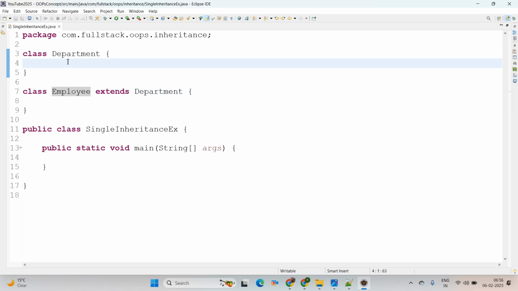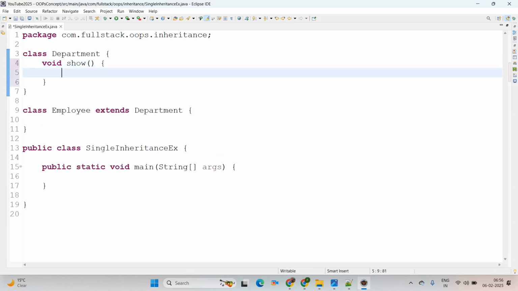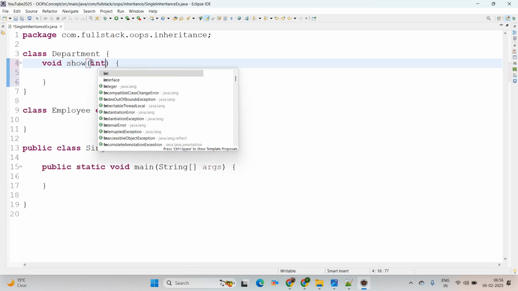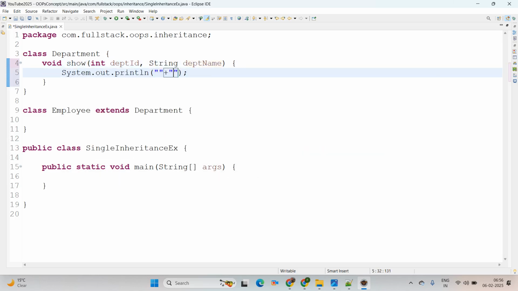Then I am going to create a method here. I am giving void show, and in that show method I am adding an integer department id and a string department name. If you want to add more fields, you can go ahead with a date, department launch date, and a string, department description. Such a number of fields you can add here. Now I am adding a print statement. This will be department name and this will be department id. To print it, I am adding department id and department name.